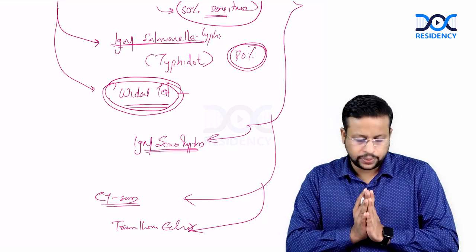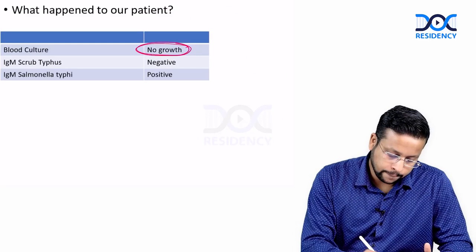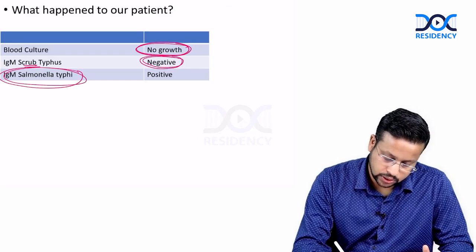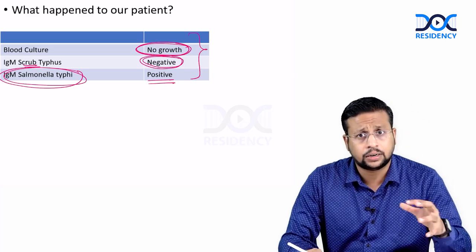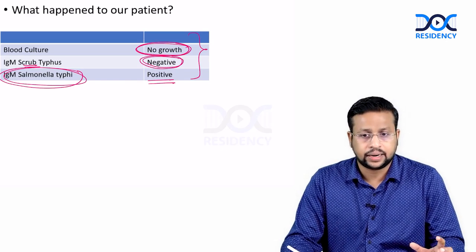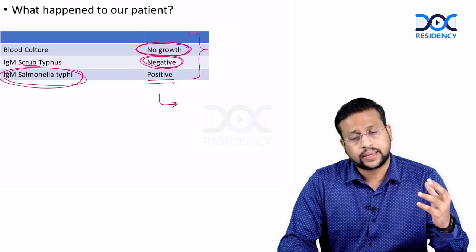So what happened to our patient? Blood cultures showed no growth, which is expected. IgM scrub typhus was negative and IgM Salmonella was positive. Now, as I told you, this is not 100% specific, but in the clinical setting that we have, enteric fever seems to be the most likely diagnosis. So you can give a therapeutic trial.